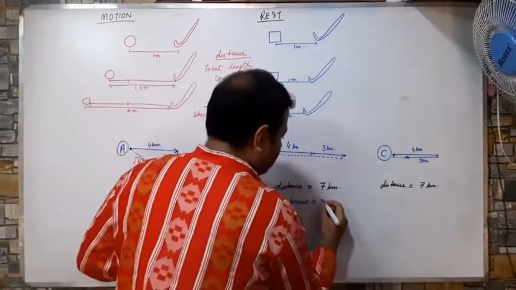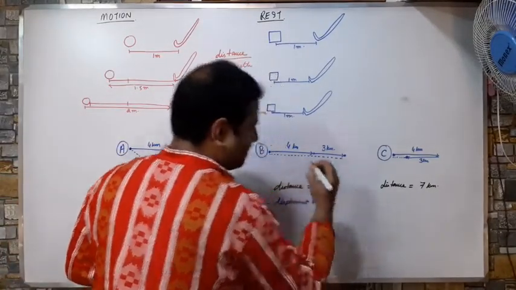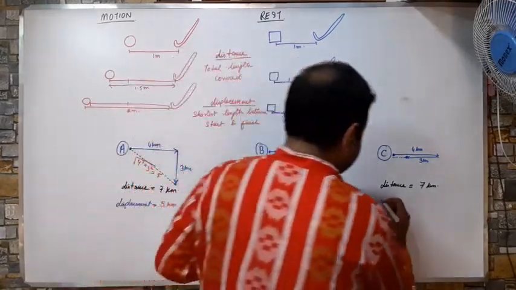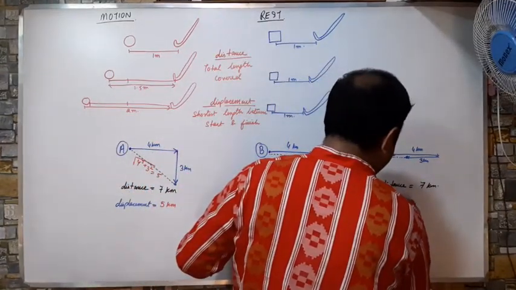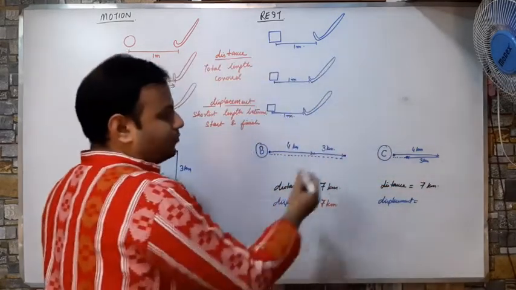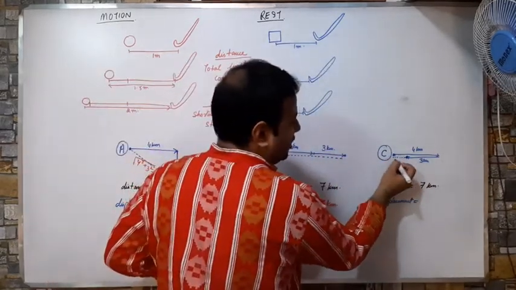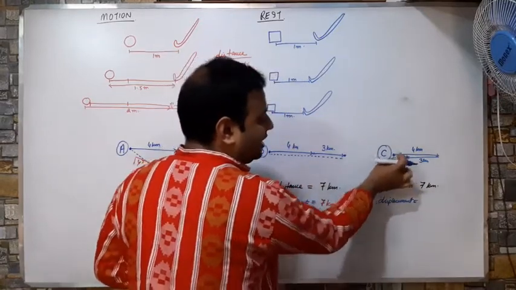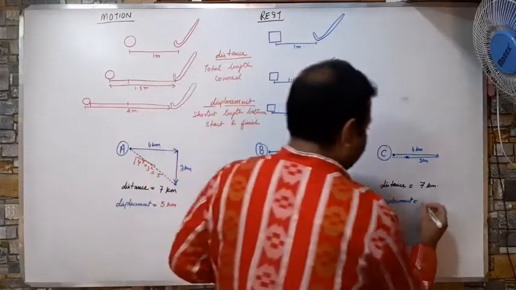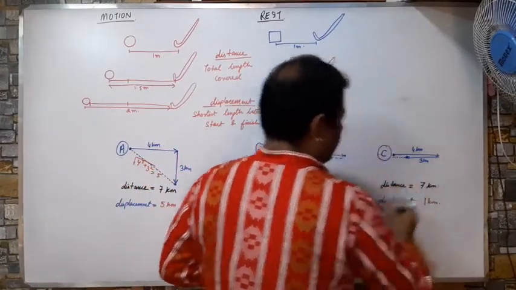So my displacement here will be 7 kilometers. What was the displacement here? This boy started from here and ended here. The only gap between the starting and ending is just 1 kilometer. So here the displacement is 1 kilometer.